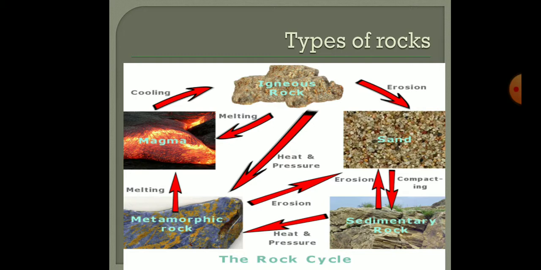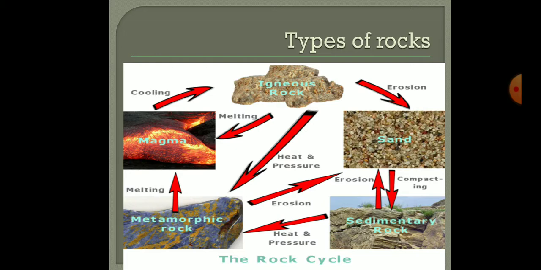Now let us find out, students, that when the weathering is done, the rock changes into fine particles, and for this process the rock is also very important.